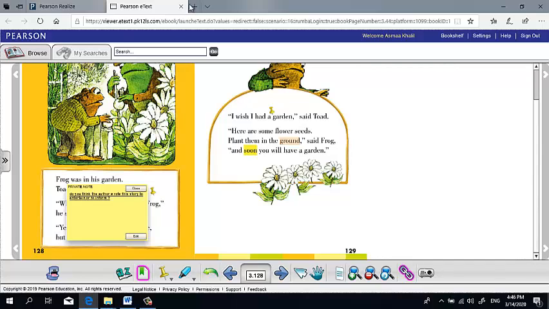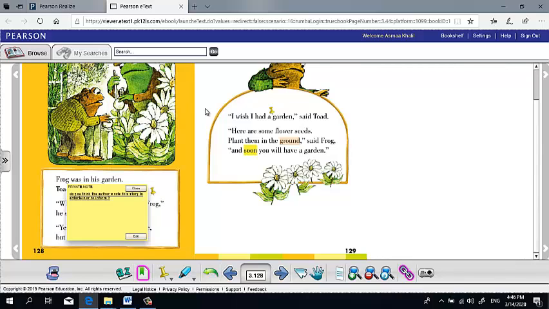From these pictures here, do you think the author's purpose is to entertain or to inform? Okay, I don't want anyone to answer me now. Till the end of this story, we will see. The author wrote it to give you information about something, or just a funny story to make you have fun.